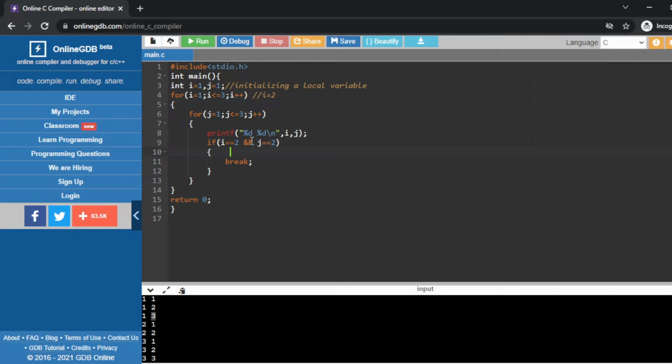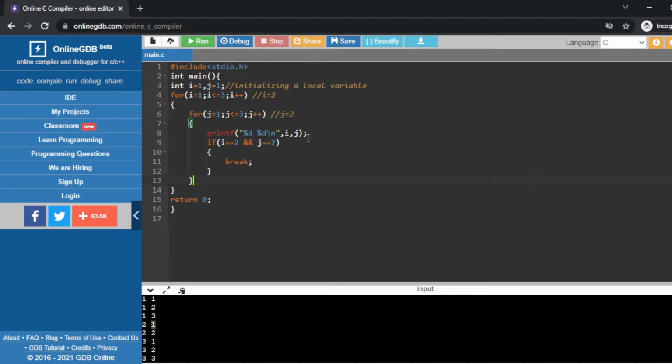Maybe it's a for loop, maybe a while loop, maybe a do while, all the time the concept will be the same, right? So for i equals 2, the value of j at the first time is 1. After that the value of j will increase, right? But the value of i will remain the same, 2. Now the value of j equals 2.